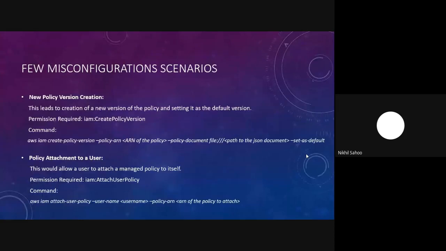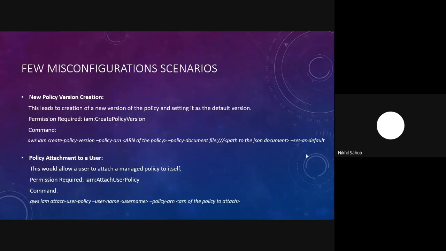So yes, now moving on to the misconfigurations. First up we have the new policy version creation. This would create a new version of a policy, and it would also allow you to set it as the default version. The permission required here is IAM create policy version. In simple words, there is a feature of AWS wherein you can have multiple versions of a single policy.